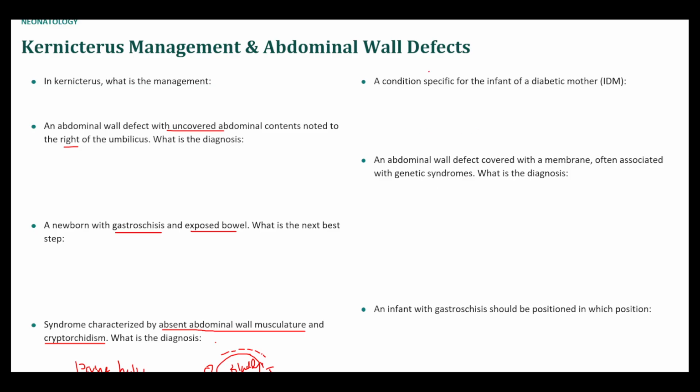A condition specific to the infant of a diabetic mother. I learned this, still don't know why this happens: a small left colon. Abdominal wall defect covered with a membrane associated with genetic syndrome: this is omphalocele. Infant with gastroschisis should be positioned in the right lateral decubitus so that the bowel falls to the right, and that way it doesn't twist and potentially cause volvulus or something.